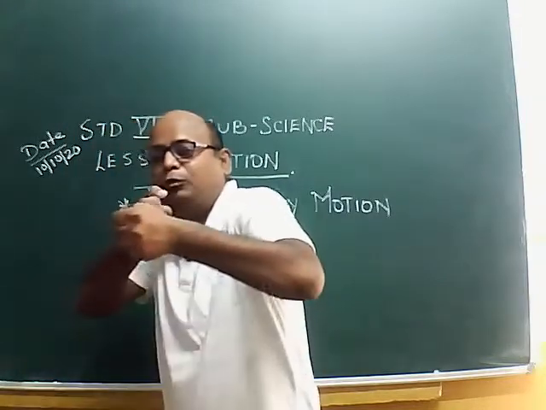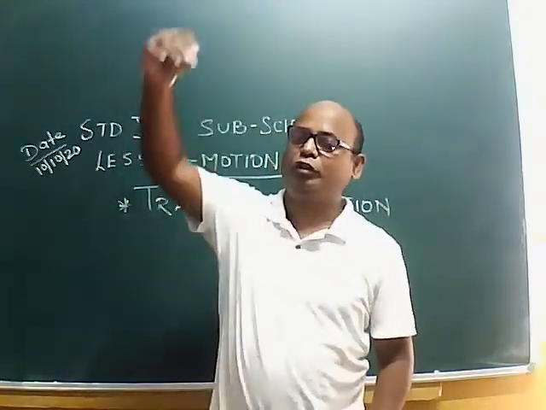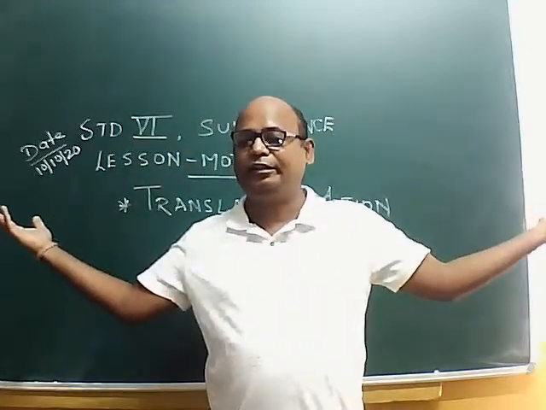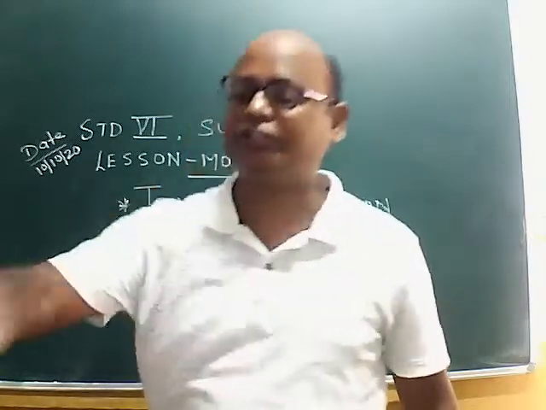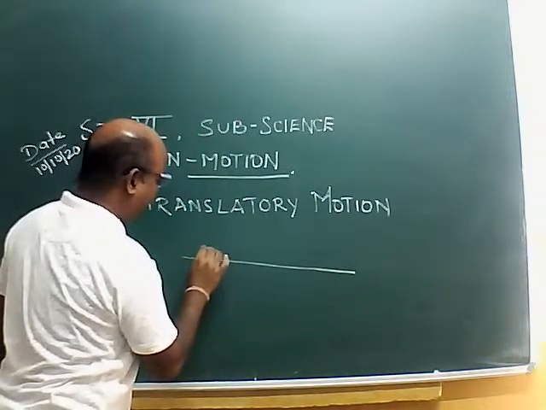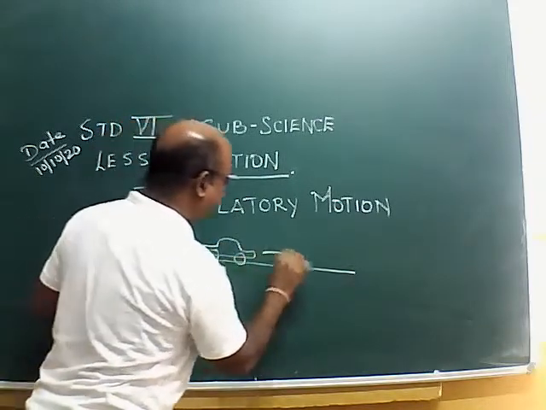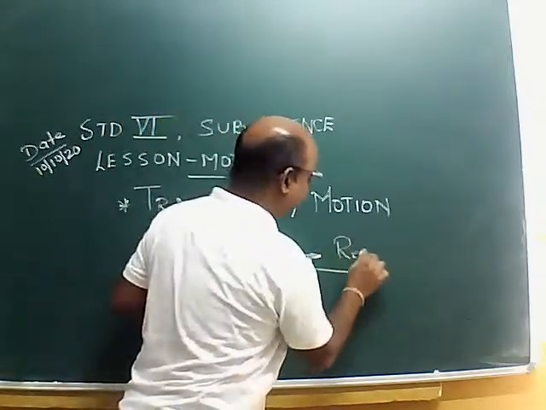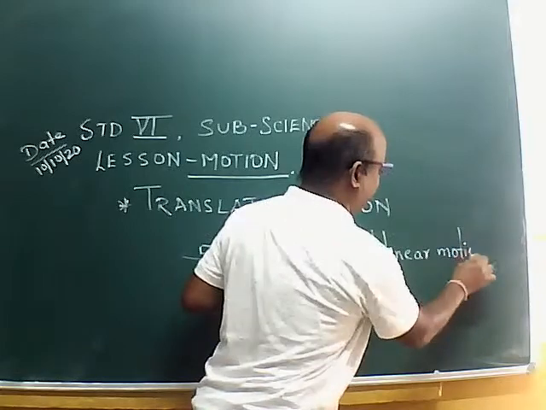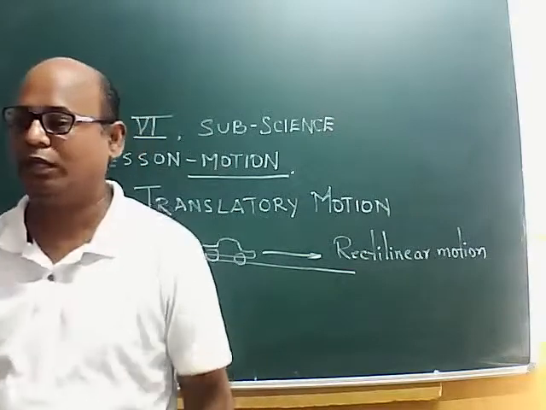For example, the bullet of the gun goes straight. It is a rectilinear motion. For example, the chalk is falling down, coming straight down. It is a rectilinear motion. For example, a car is going straight on the road, we call it rectilinear motion. So going straight, we will find the rectilinear translatory motion, because here the body as a whole is moving from one place to another.